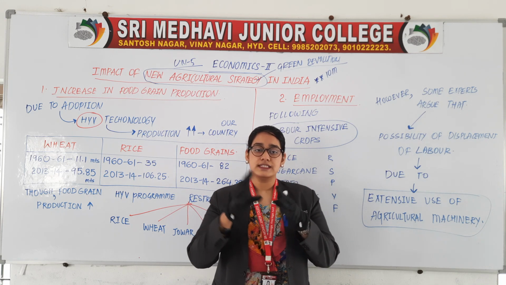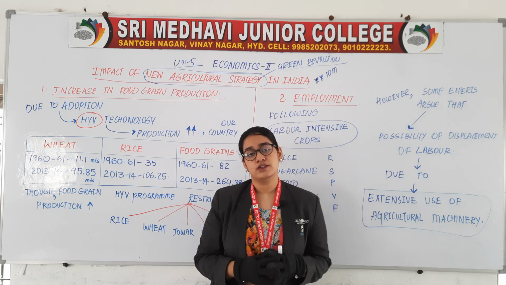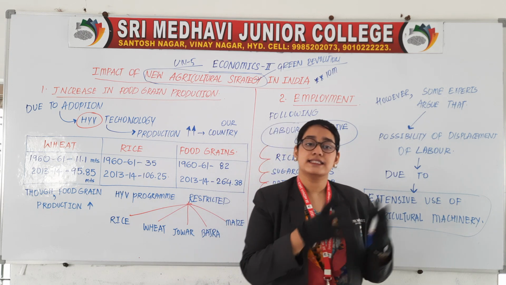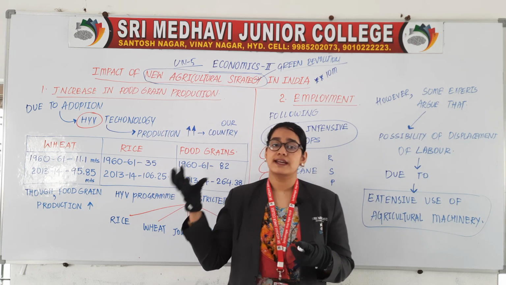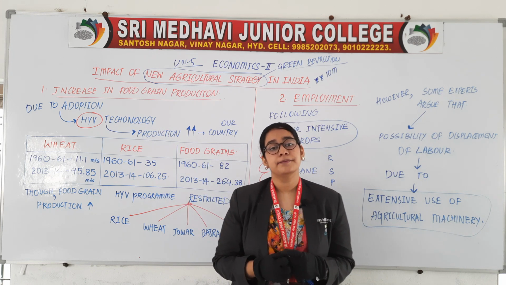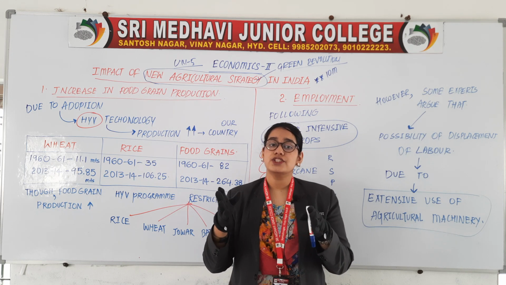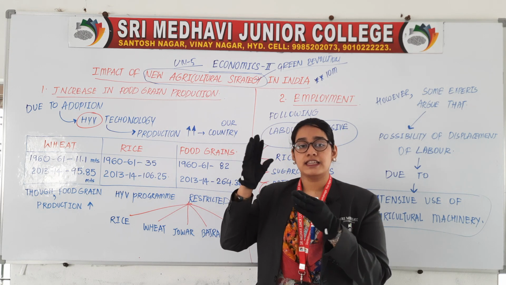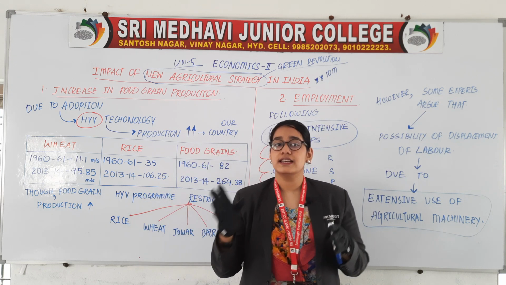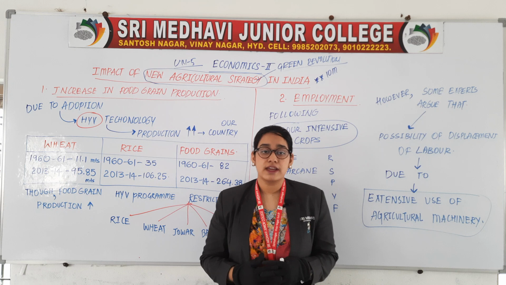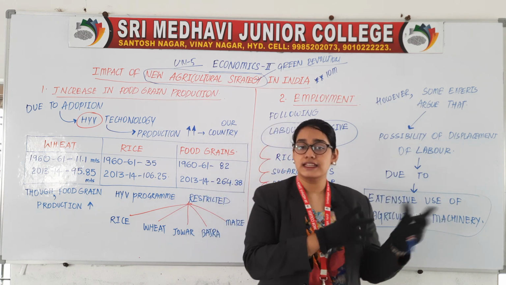As well as it is having a bad impact also, because the students are getting addicted to mobile. They are playing games in such a way that they don't have any reminder of eating food. So this is a negative impact. So everything will have a positive as well as a negative impact.